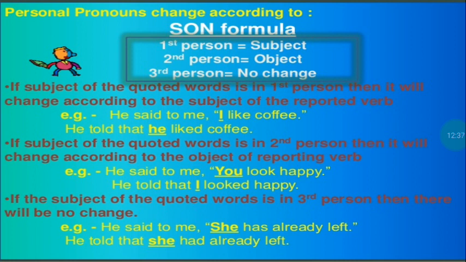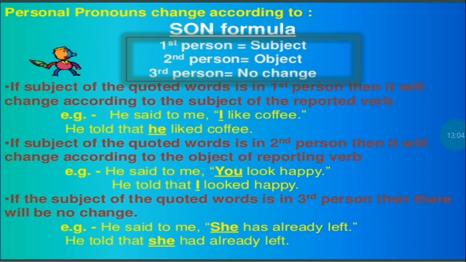Then if the subject of the quoted words is in the third person, what is third person? He, she or it, right? Here we can see he said to me, she has already left. Now she is third person. This is present perfect, and it will become past perfect. So you have to write he told me that she had already left.